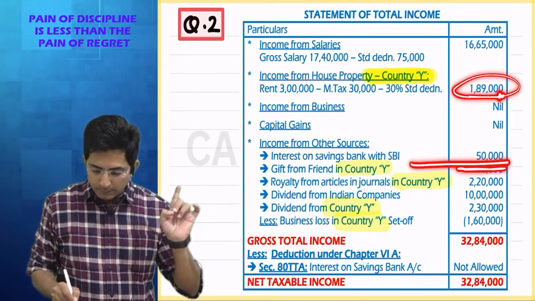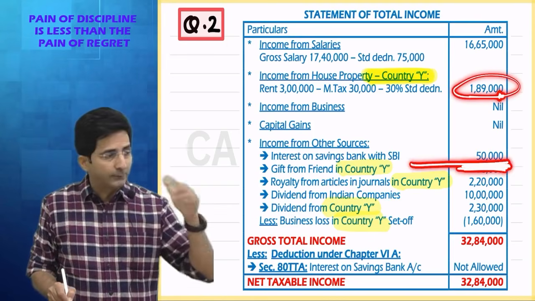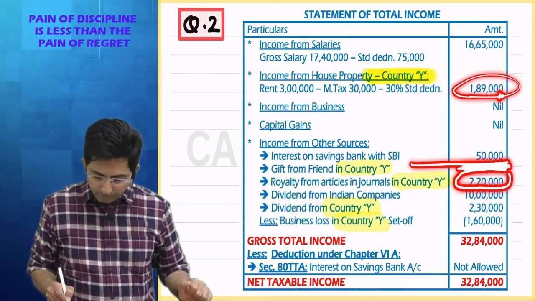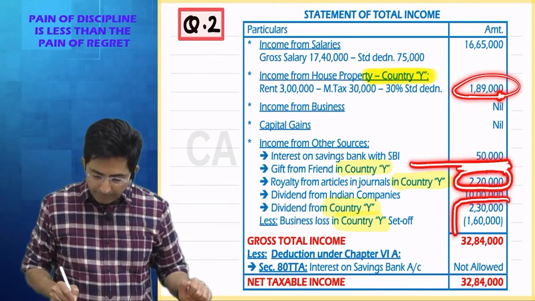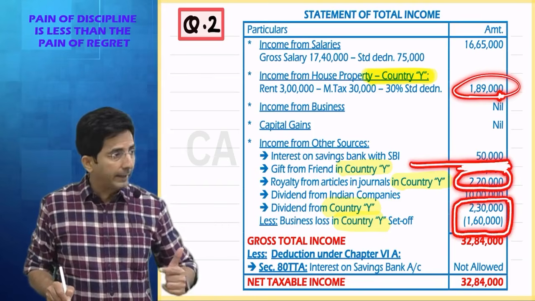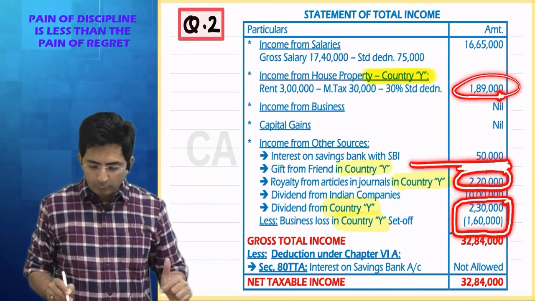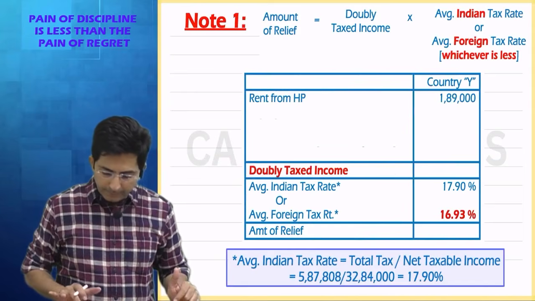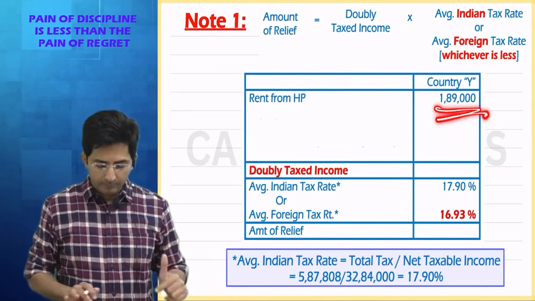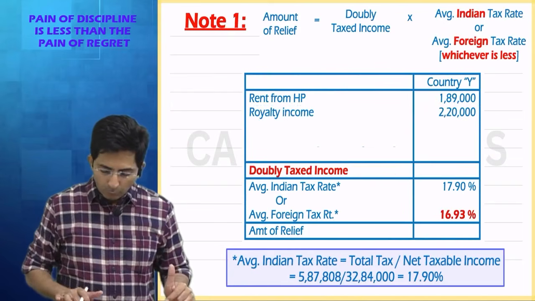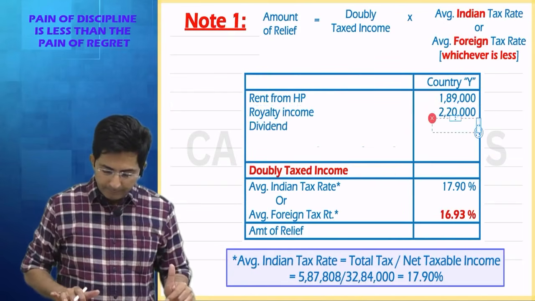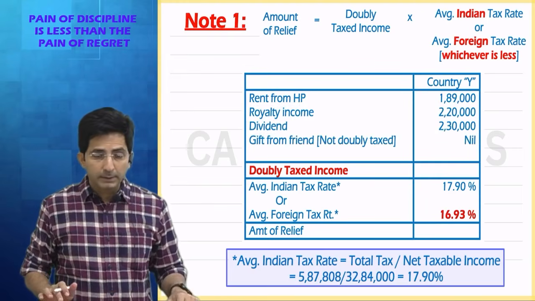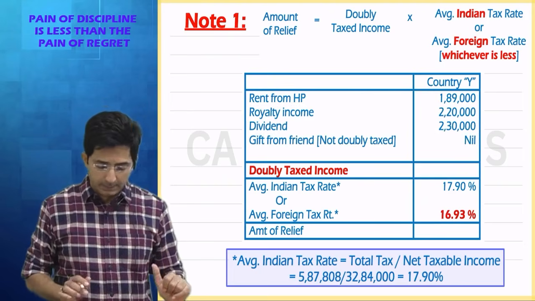And gift I am not taking, you understood that, na? Gift I am not taking because gift is tax free in foreign, so it's not double tax. Then royalty will come, dividend will come, and even set off will be provided. So if you can calculate, it comes to how much? See here. First is rent income, 1,89,000. Then royalty. Then dividend. Gift I have not taken, because gift is singly taxed, not doubly taxed.